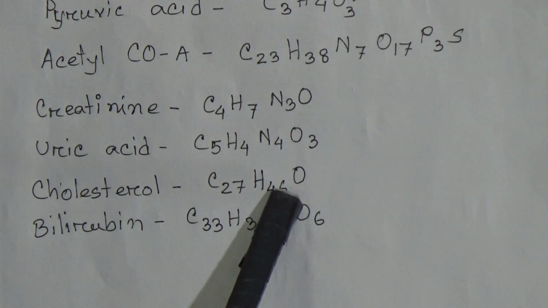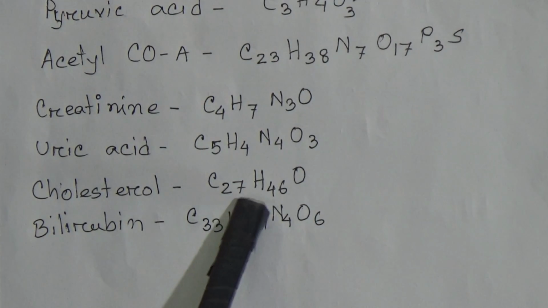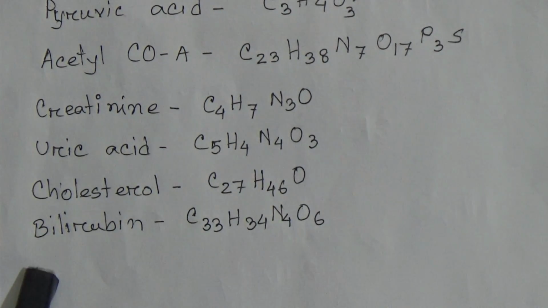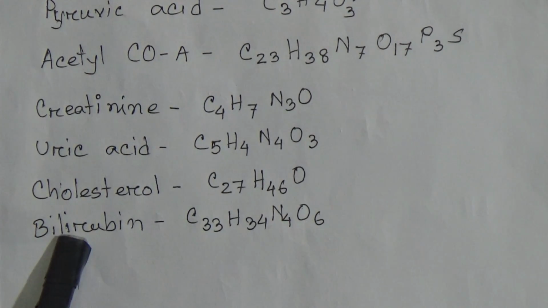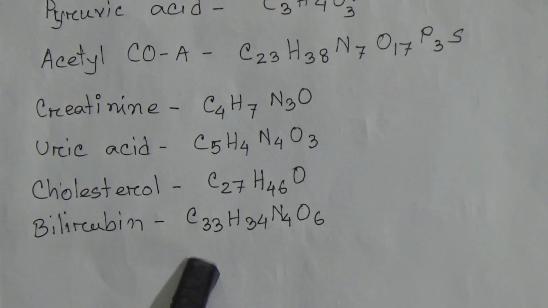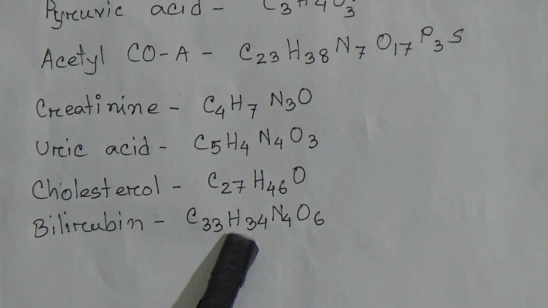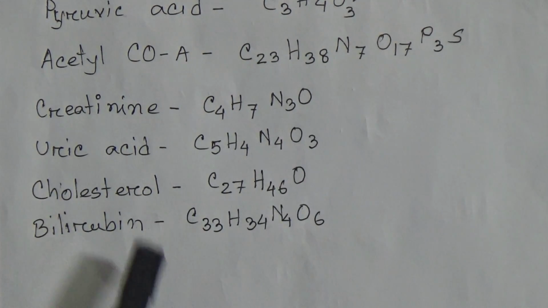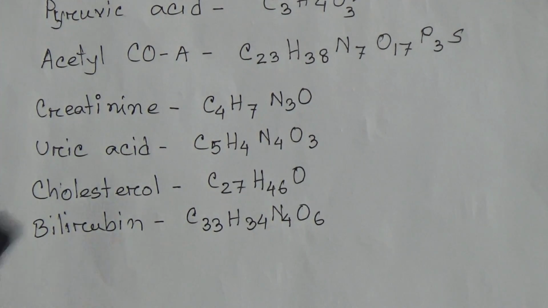So its chemical formula is C27H46O. Now come to bilirubin. If bilirubin increases beyond its range, that shows we have jaundice. The chemical formula of bilirubin is C33H34N4O6.